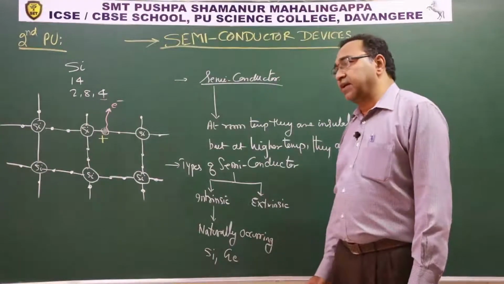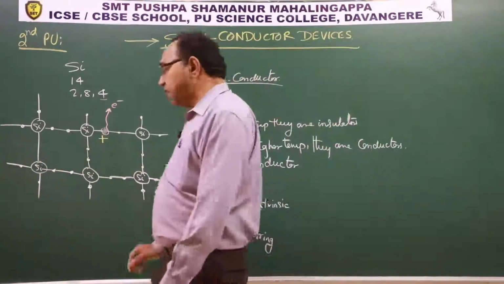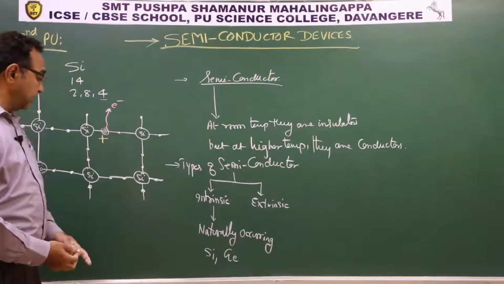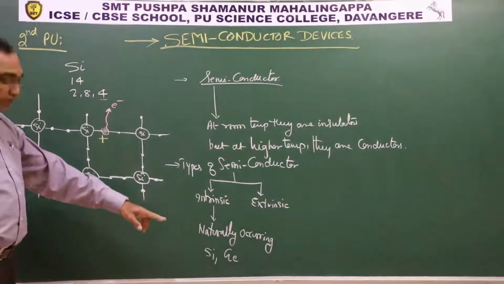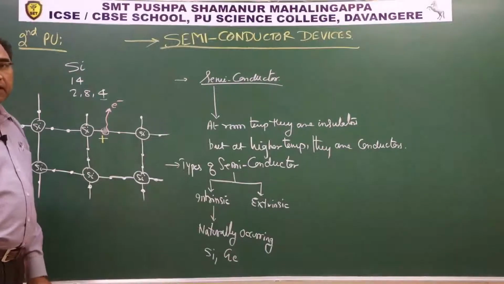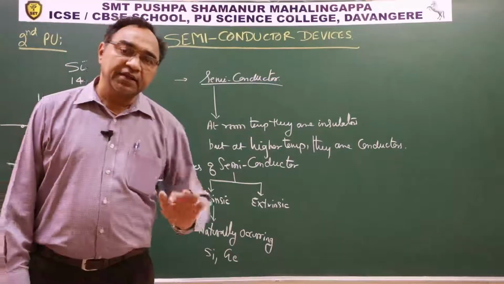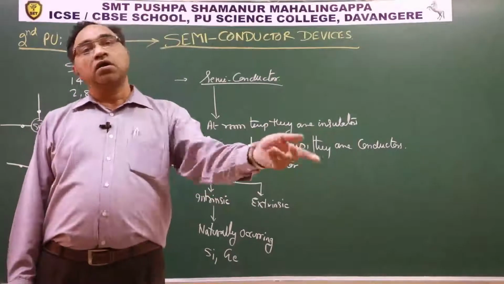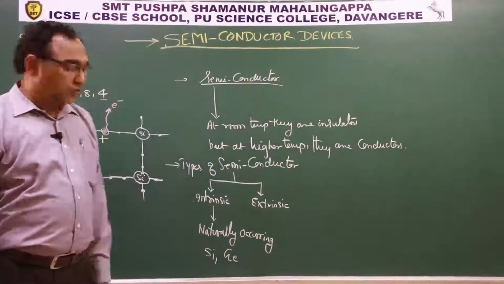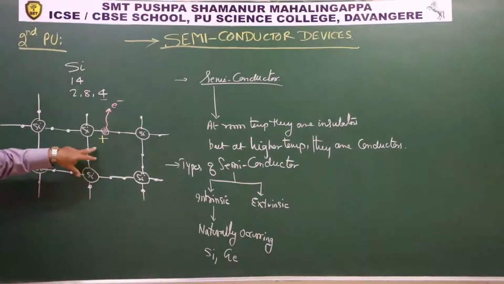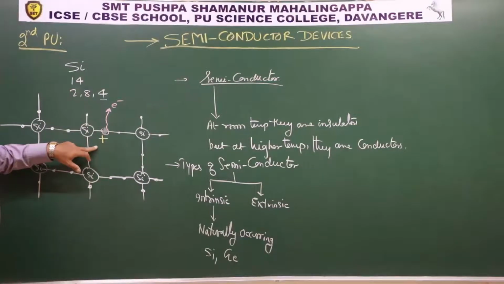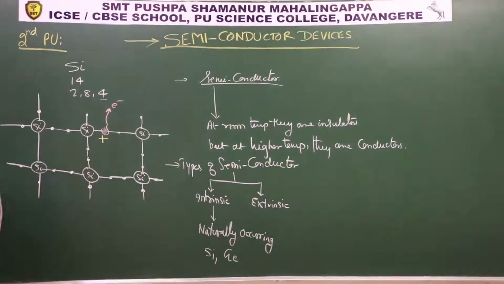It starts conducting. This is exactly the behavior of an intrinsic semiconductor. And that is why silicon is naturally occurring as an intrinsic semiconductor, because this kind of peculiar behavior you will not get in either 13th group or 15th group elements, correct?